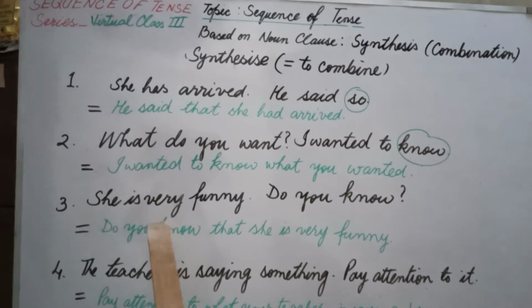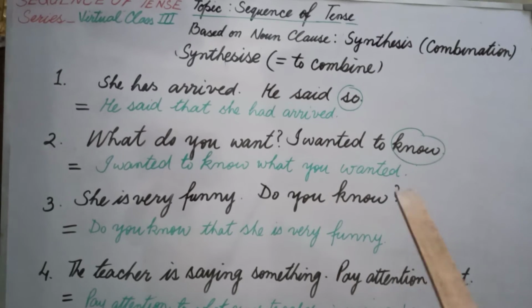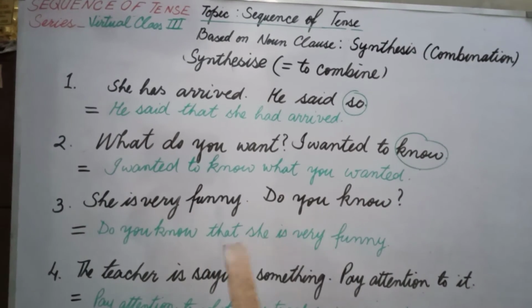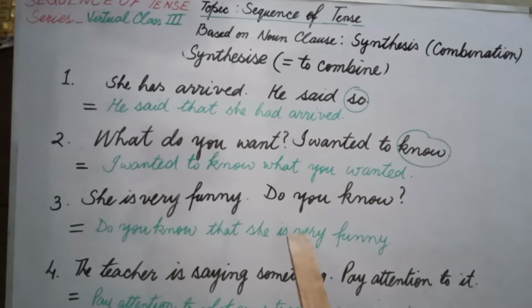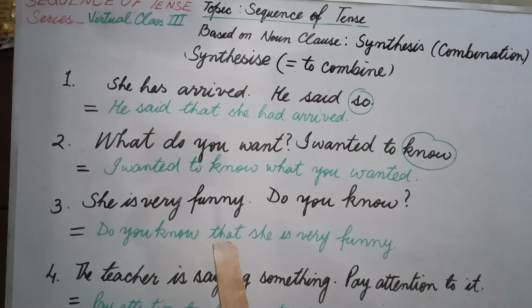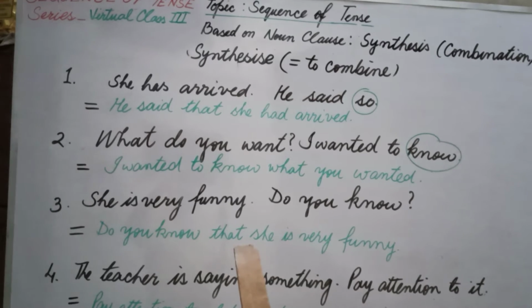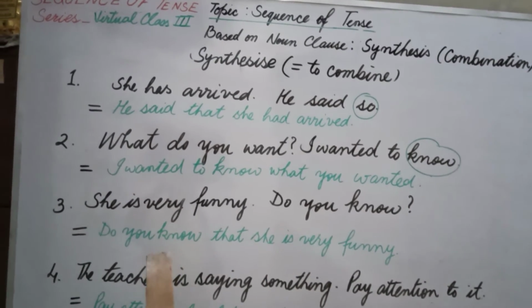In sentence 3rd, she is very funny. Do you know? This word know has the full expression. She is very funny. That's why this sentence is written in the beginning. Do you know that she is very funny? We use that because there is no question. Whenever we have a question word, we don't use that. But there is no question, that's why we use that. And we write is simply is because it is present.